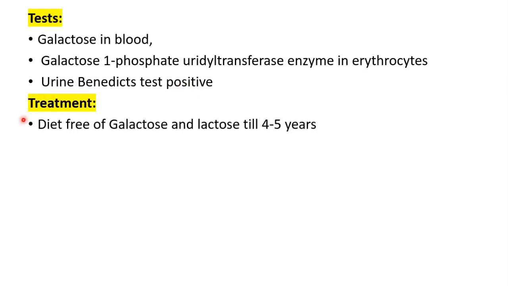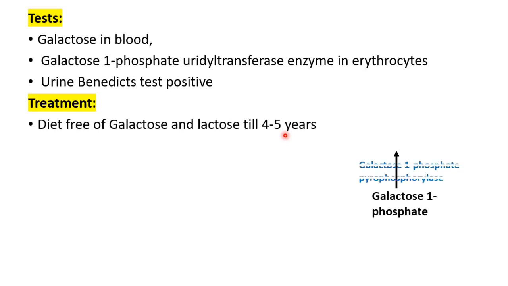For the treatment, a diet free of galactose and lactose can be given till 4 to 5 years. Why only 4 to 5 years? There is another enzyme known as galactose 1-phosphate pyrophosphorylase. This is in the liver. Now this will become active in the liver only after 4 to 5 years of age of the child. This enzyme helps in converting galactose 1-phosphate to UDP galactose.